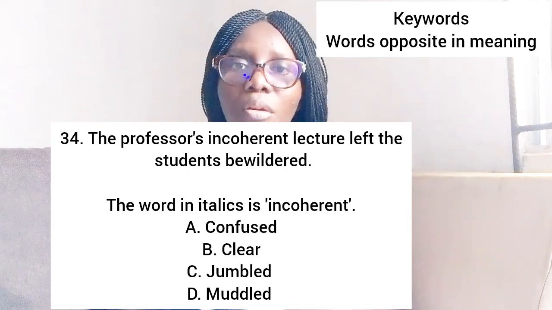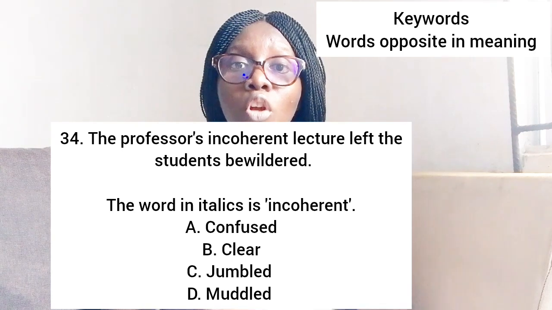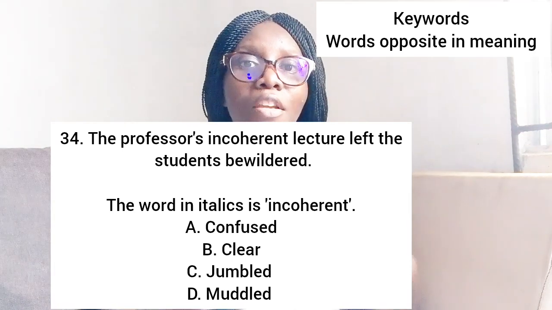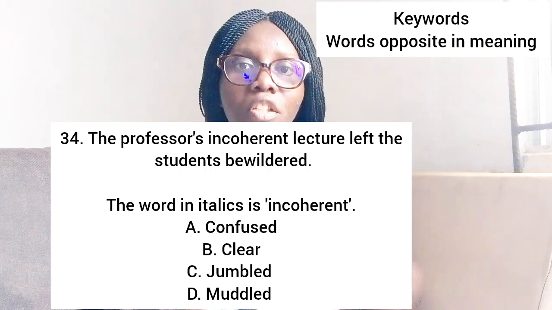is incoherent. First, you need to know the meaning of words. I have told you severally that you need to make the dictionary your friend. There are vocabularies you can upgrade yourself with. It helps you to stand out.